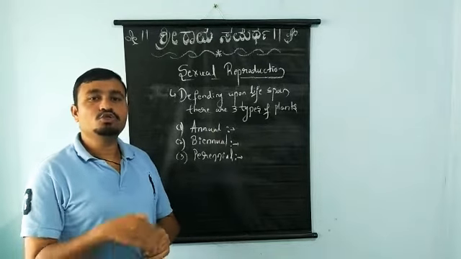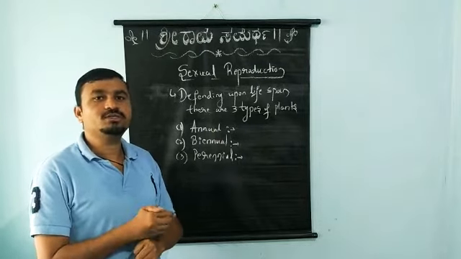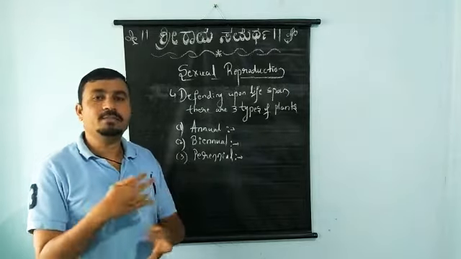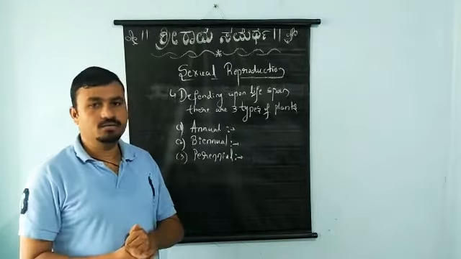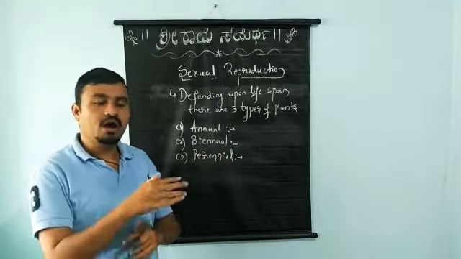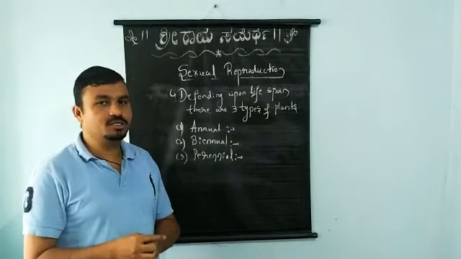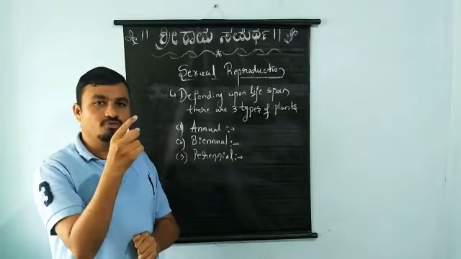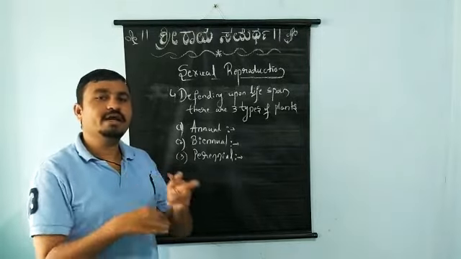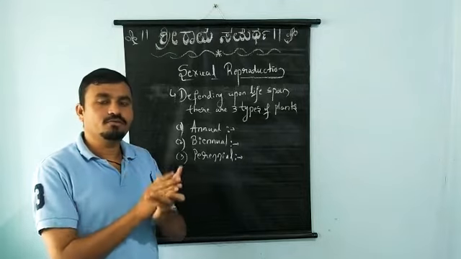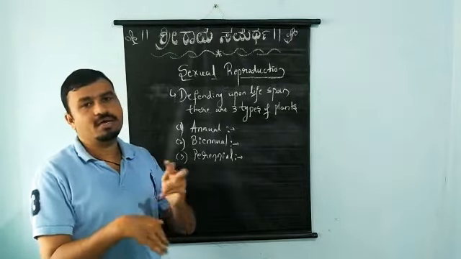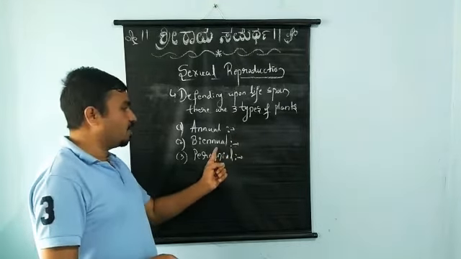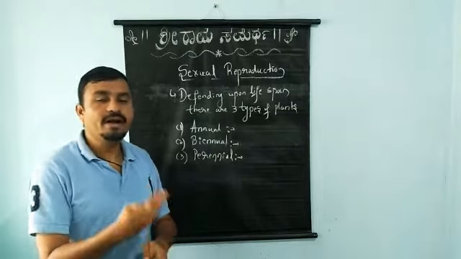Annual plants means what? Those plants which give flowers once per year, meaning they complete their lifespan within a year. Those are called annual plants. After 1 year they have only one season, during which they start giving flowers or fruits. At the end of 1 year, they give their flowers as well as the fruits. After that, they undergo death. So those are called annual plants. Next we have biannual plants. What are biannual plants?